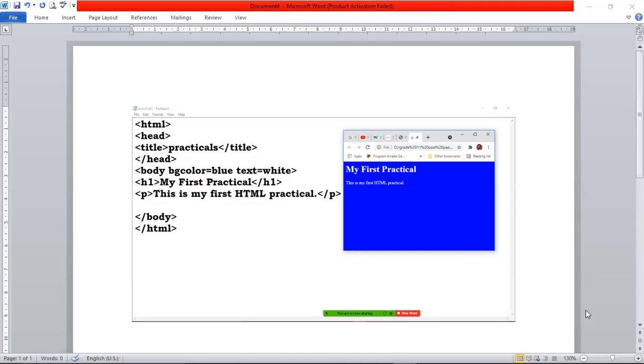You have to type the code in the notepad. You have to save it as HTML document. You have to get the output and you have to get a screenshot and you have to put it to the Word.